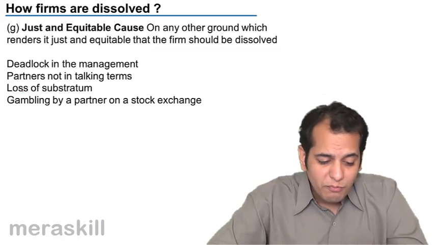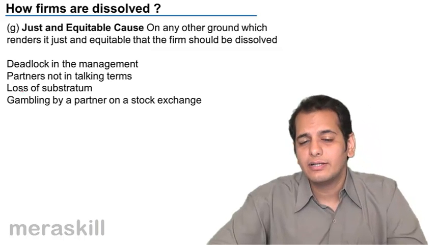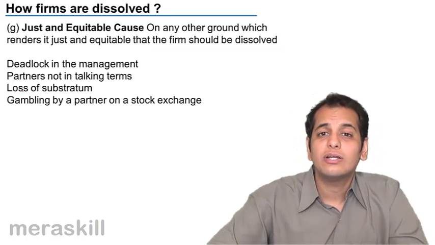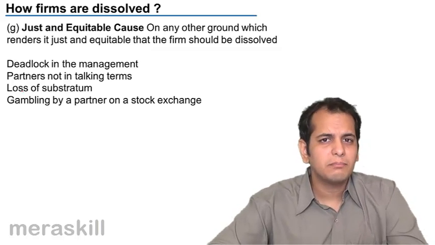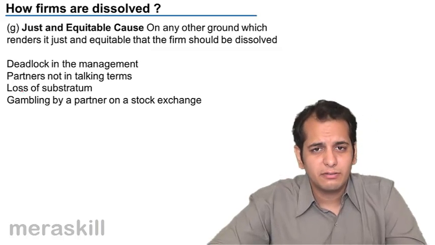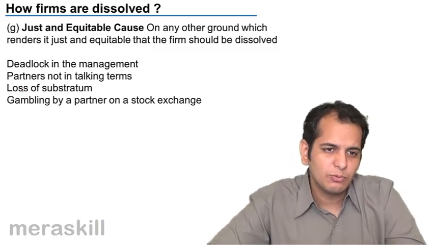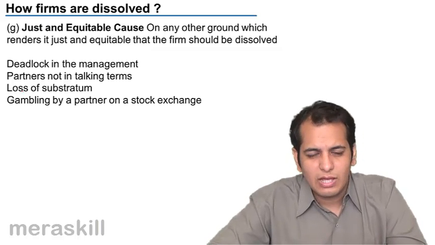The partners won't be able to sit down together and make decisions regarding the firm's affairs. They are not at talking terms. Then what is the use of coming together and forming the partnership? Then it's better they run their sole proprietorships. They both dissolve the partnership and run their sole proprietorship business. As simple as that.